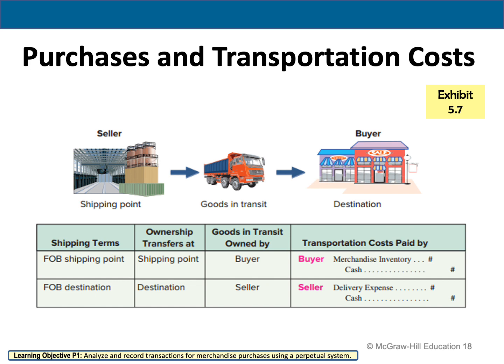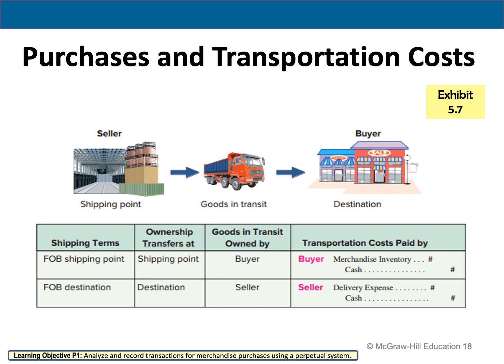We have FOB shipping point, which means that the buyer accepts the ownership when the goods depart from the seller's place of business. The buyer will pay the shipping cost, and the risk of loss is on the buyer. So as you can see, with FOB shipping point, the one who will pay the transportation cost is the buyer. If the buyer pays the transportation cost, the buyer needs to prepare an entry. How is he going to record the entry? As merchandise inventory to cash.